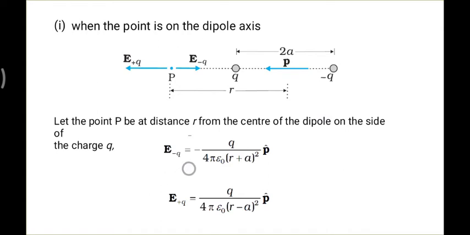What is E minus q? I am explaining, please understand. The electric field generated by the minus q at point P, this expression we are finding.